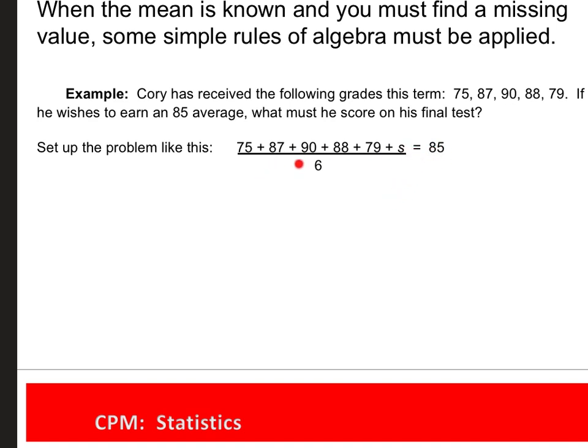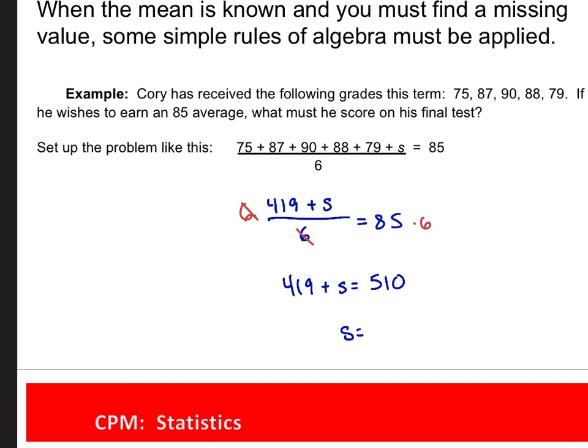And then we can solve this. We can add all of those values up. Somebody add those up in your calculator real quick. Is it 419? Okay, thank you. So 419 plus S, unknown score, divided by 6 equals 85. And what's the easiest way to solve this one? I don't like fractions. How do we get rid of fractions in equations? Yeah, multiply by the denominator. Okay. So what's 85 times 6? 510. And then subtract 419.